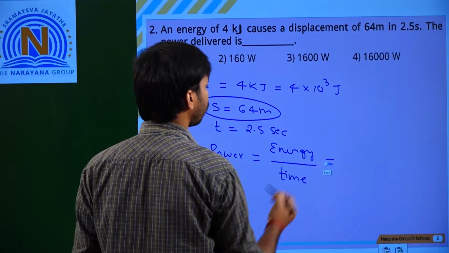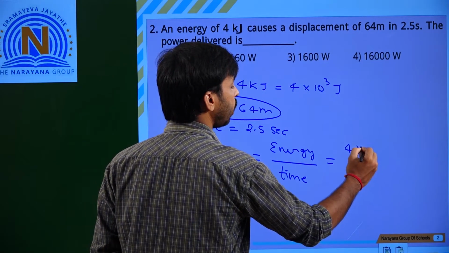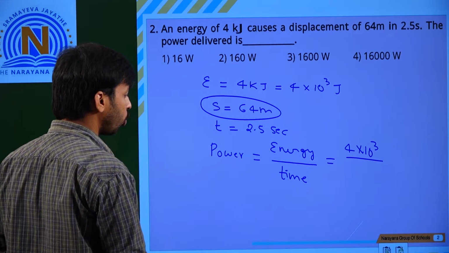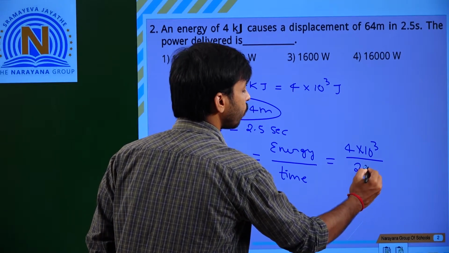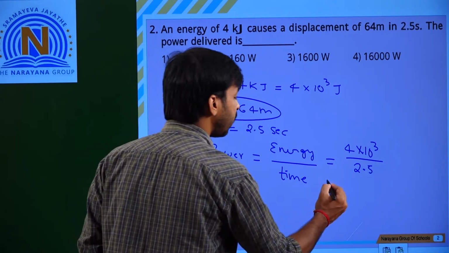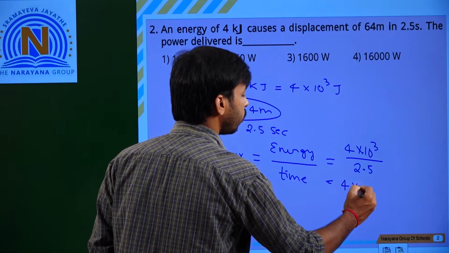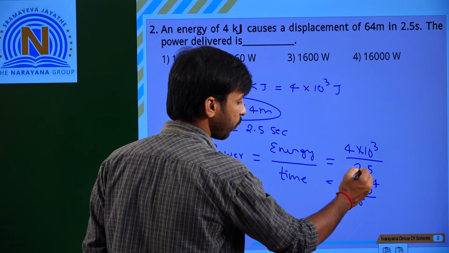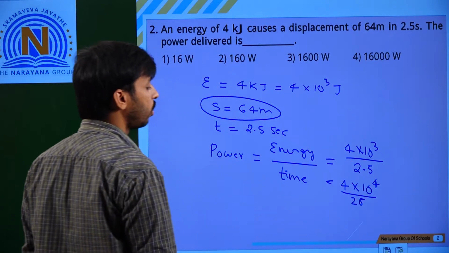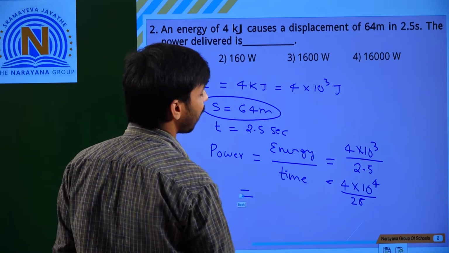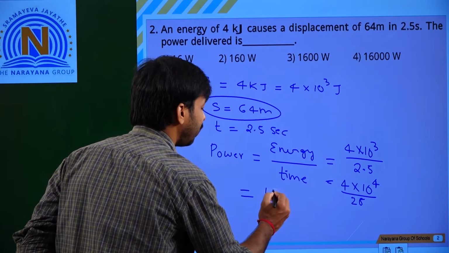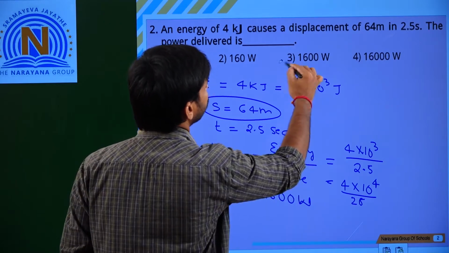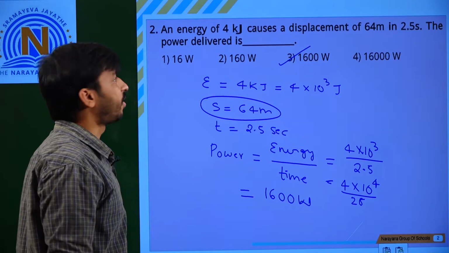That is equal to 4 into 10 cube by 2.5, that is equal to 4 into 10 power 4 by 25, that is 10 power 4. So finally we will get the answer, 1600 watts. Third option. This is the second question.